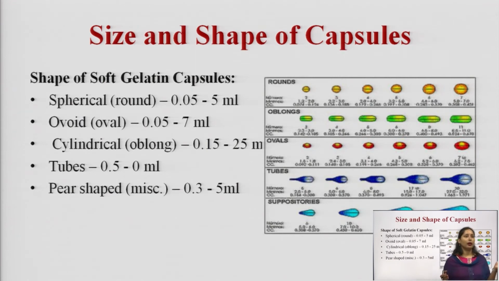For a spherical or round shape, the filling capacity is 0.05 to 5 ml, then oval shape is 0.05 to 7 ml, then cylindrical or oblong is 0.15 to 25 ml, then tubes are 0.5 to 10 ml, then pear shaped or miscellaneous shape is 0.3 to 5 ml. So, these are the various shapes of the capsules, and as per their shapes, how much quantity we can fill is also mentioned.